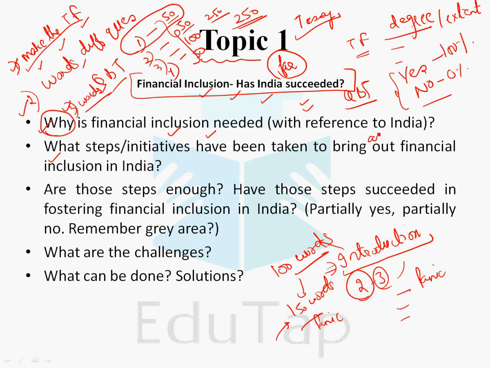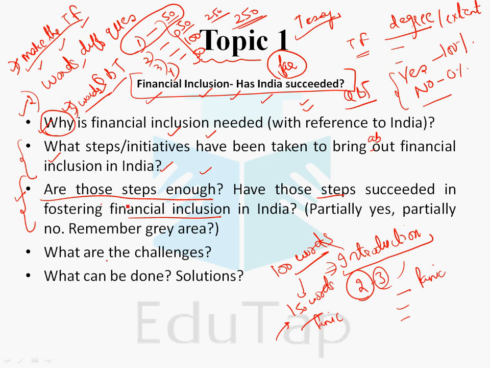Now when we talk about these steps, it automatically shows that we have not been able to achieve or implement all the steps in toto, but we have taken certain steps. Then automatically the third question becomes: have those steps been enough? Are those steps enough? Have those steps succeeded in fostering financial inclusion? Partially yes, partially no. Now these two questions basically are the main questions that have to be answered according to the question based topic. Question number 2 and question number 3.